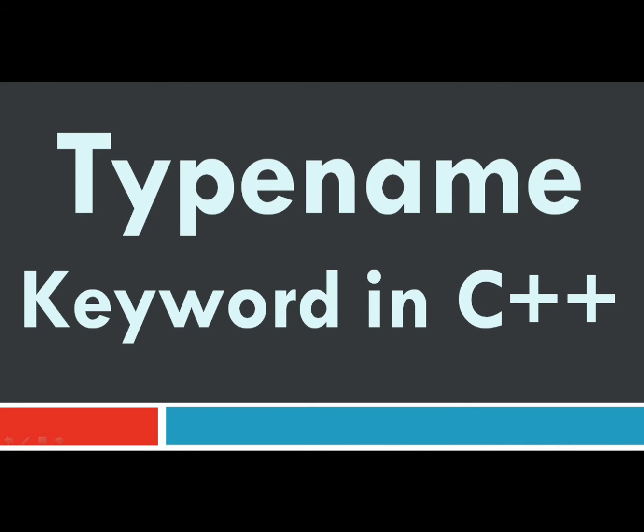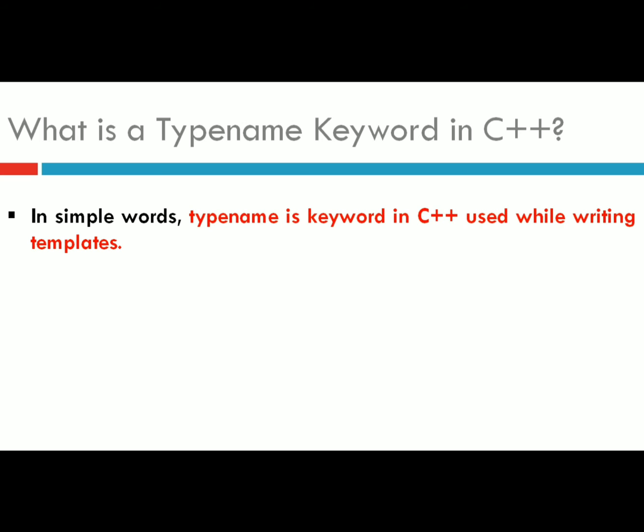First of all, we will understand what the typename keyword in C++ is and when to use it in C++ programs. In simple words, typename is a keyword in C++ that is used while writing templates. A template is a feature of C++ which allows us to implement generic programming, so your single program can work with multiple data types.